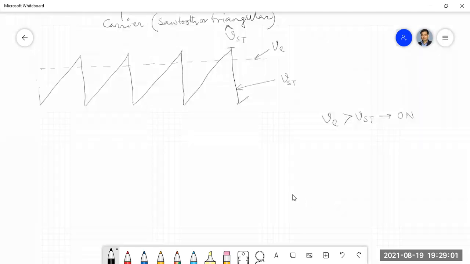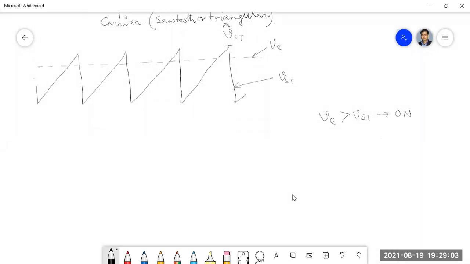Okay, got my point? Please repeat again the last part. I have just written here. You see, when VE is more than VST, then it will send an on pulse, an on signal. The switching signal will be on, or 1, whatever, and 0 otherwise.